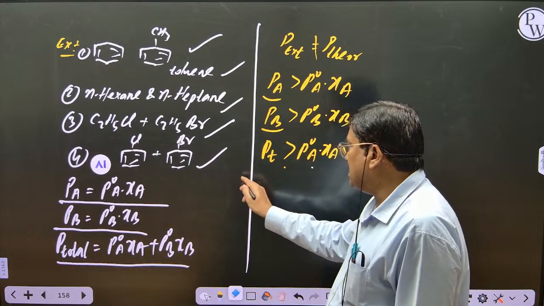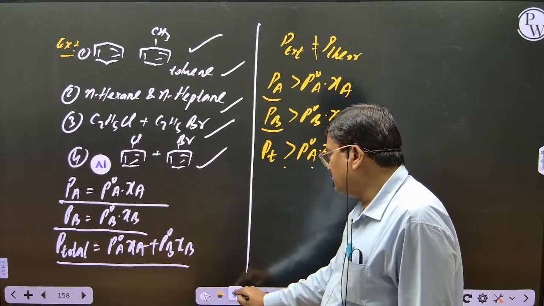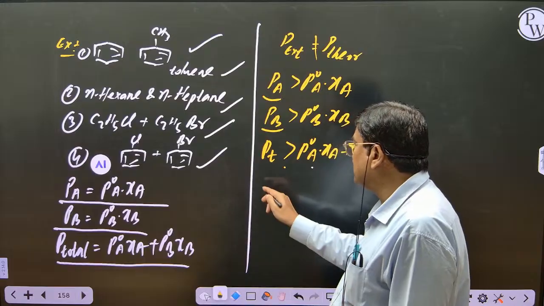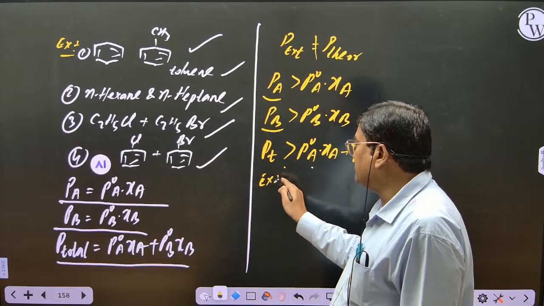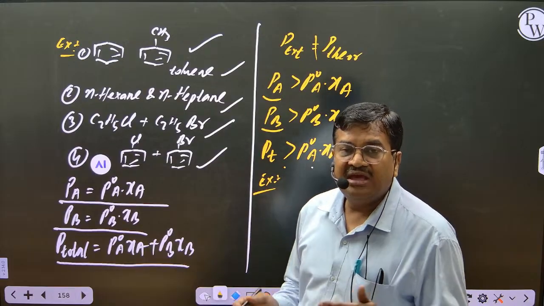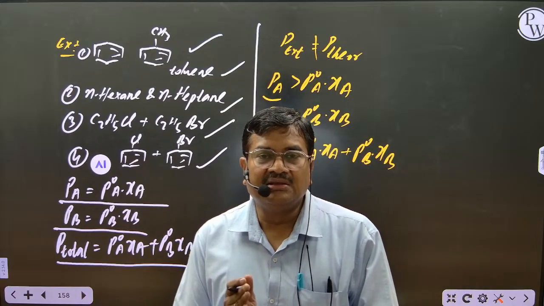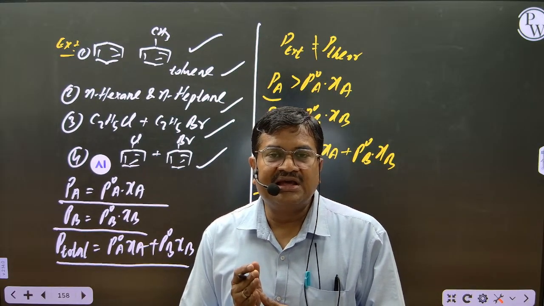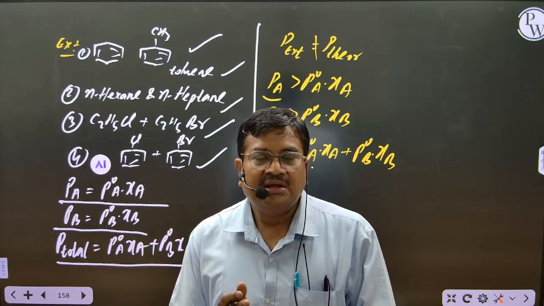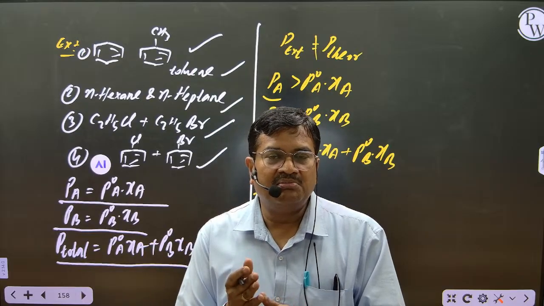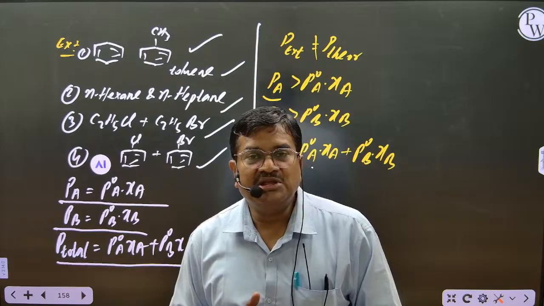Then what are the examples? Keep it in mind, one key point, how to recognize. In the exam they ask, which of the following is positive deviation? Where is the hydrogen bond being broken? You learned hydrogen bonding in 11th class chemical bonding. By adding two liquids, if the hydrogen bond breaks, then it comes under positive deviation.